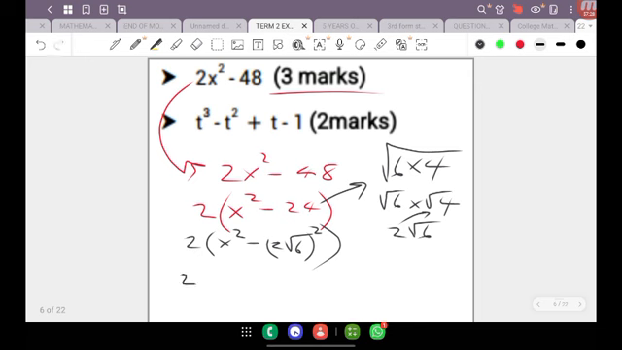Now, carrying this to the point where it's factorized completely, we're going to end up with 2, open bracket, plus in one bracket, minus in the other. We're going to have x over here, and we're going to have 2 root 6 over here, and 2 root 6 over here. So we could actually bring that to that point. So any expression can be factorized completely.